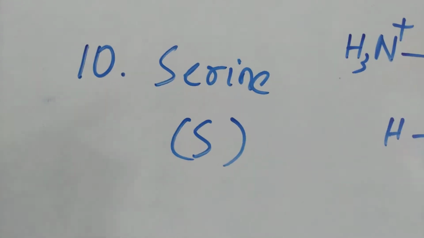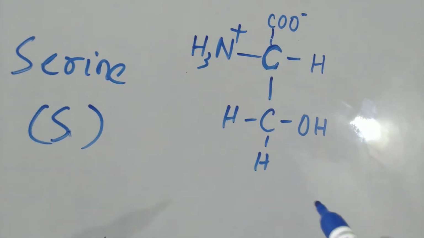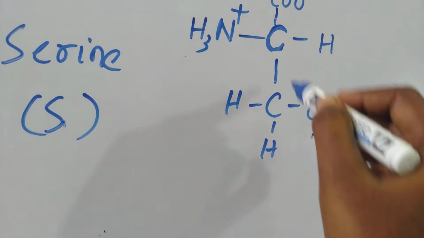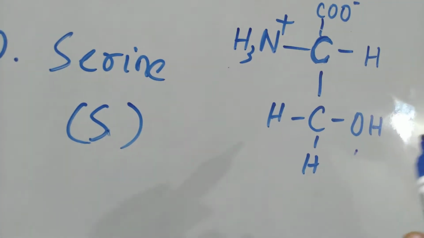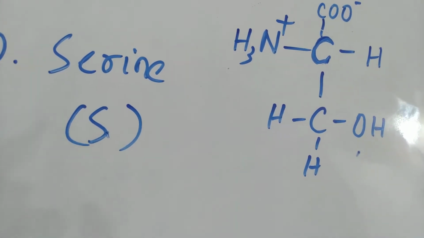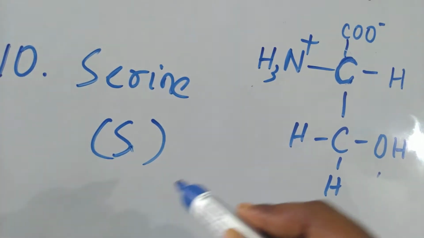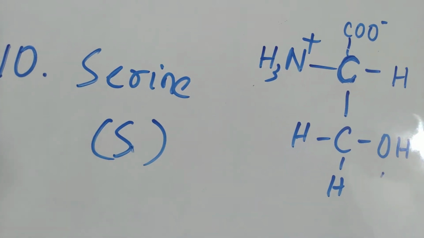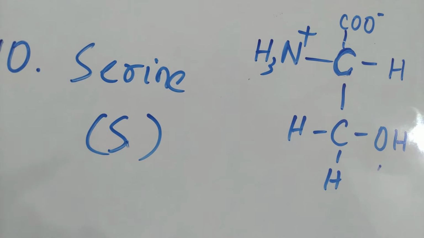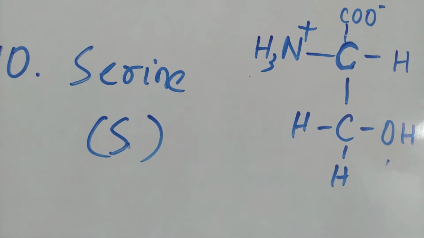The 10th one is serine, that is denoted as S. So in the structure, it is having one hydroxyl group and one CH2 group. So CH2OH, that is methanol. So one methanol group is connected to the carbon atom. So that's why serine is denoted as a hydroxyl amino acid, that is, the amino acid which contains a hydroxyl group. So you have to remember this.